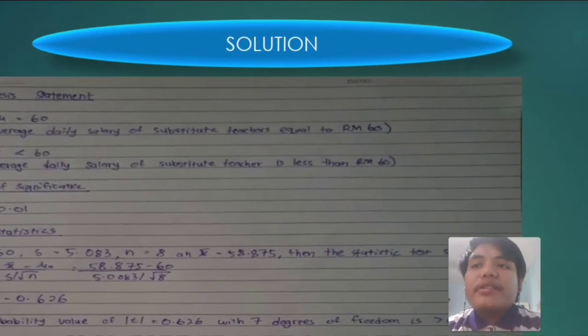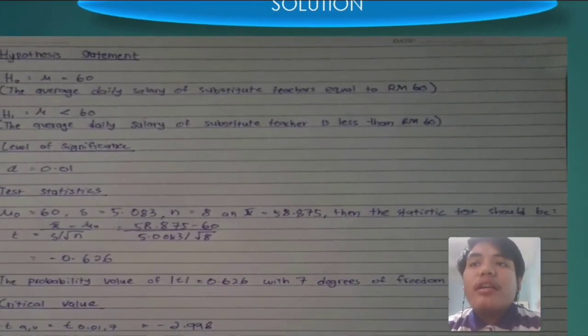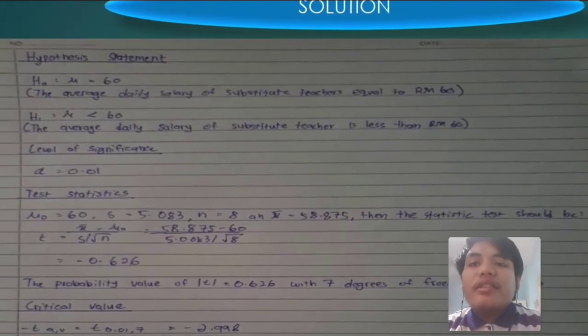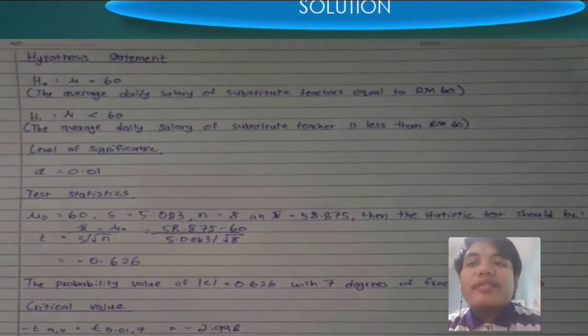Okay, so the hypothesis statement is H null: mean equal to 60, or we can say the average daily salary of a substitute teacher equal to RM60. The second one is H1: mean less than 60, the average daily salary of a substitute teacher is less than RM60. The level of significance is alpha equal to 0.01.